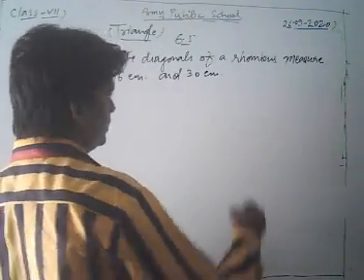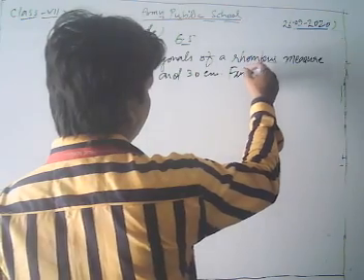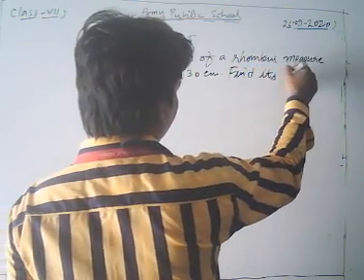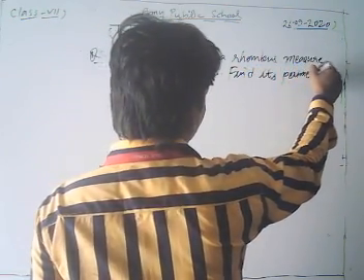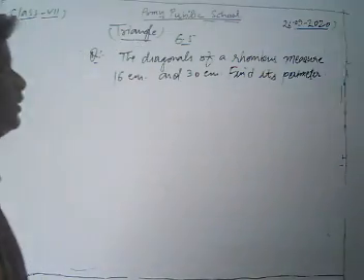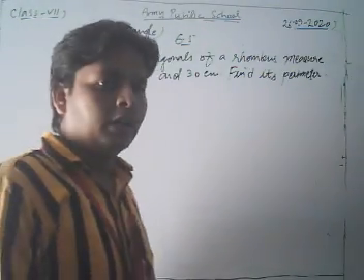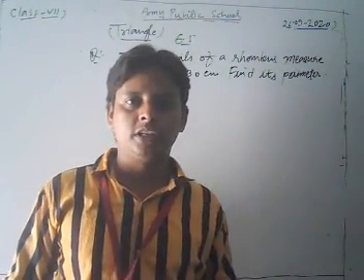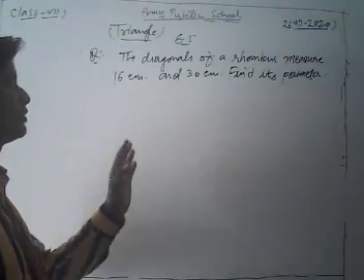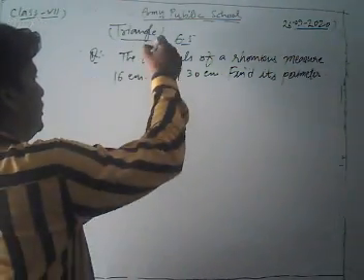Find its perimeter. Dear friends, this is a very important question for you and your examination purpose.